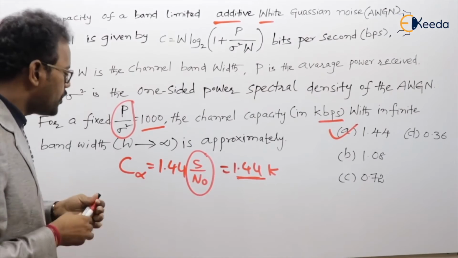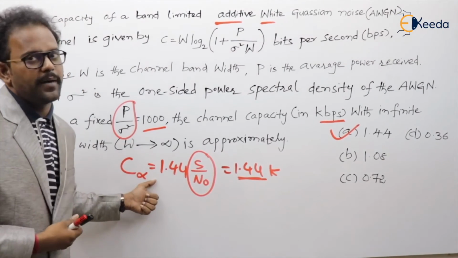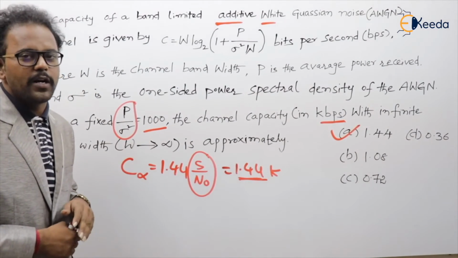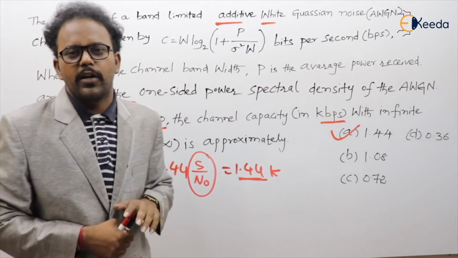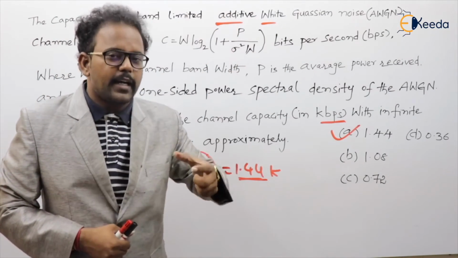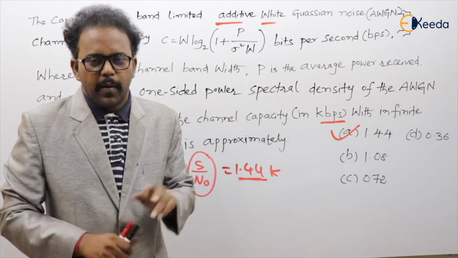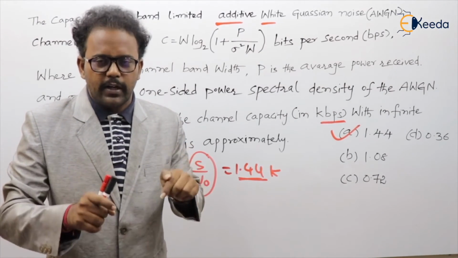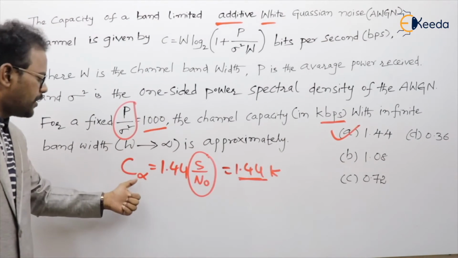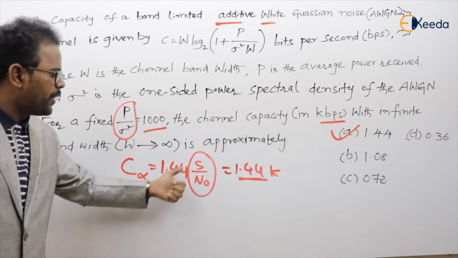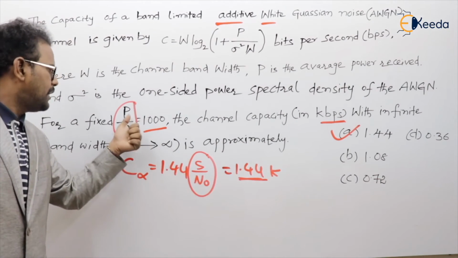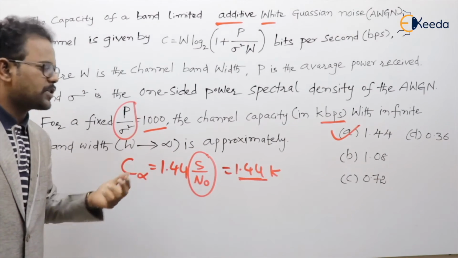If you want to know how this derivation came, if bandwidth is tending towards infinity, you can purchase our regular video classes. There the entire derivation is there, or attend our regular classes, you will get the point. But if the bandwidth is tending towards infinity, the capacity of the channel, which I denote as C infinity, is 1.44 S by N naught. Here S is P, and N naught is sigma square as given.